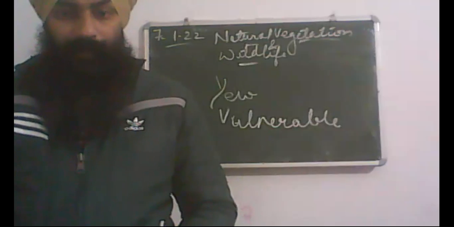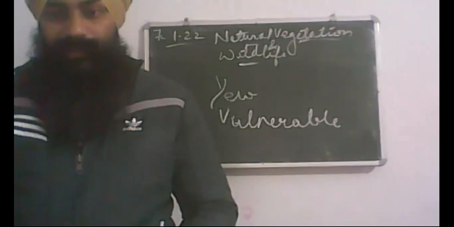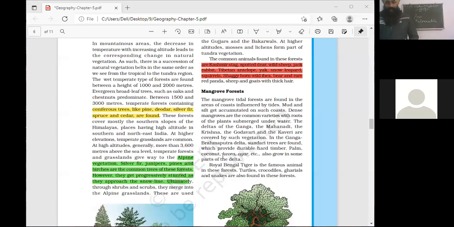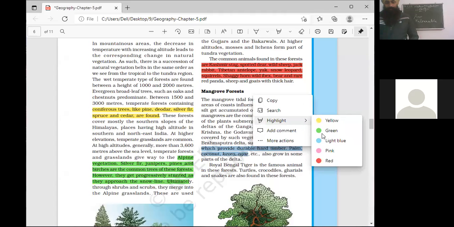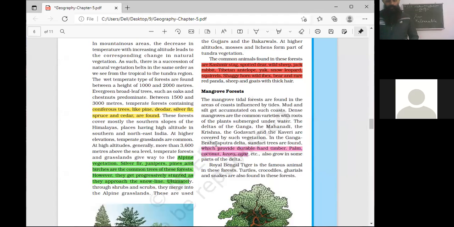Important species of trees found in mangroves or deltaic vegetation are durable hard timber, palm, coconut, Cura, and agar.